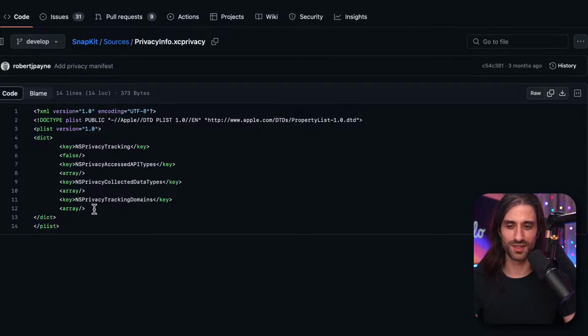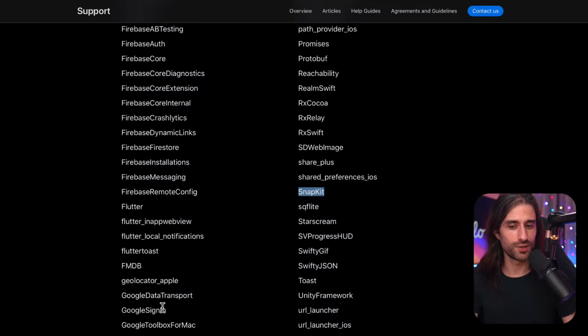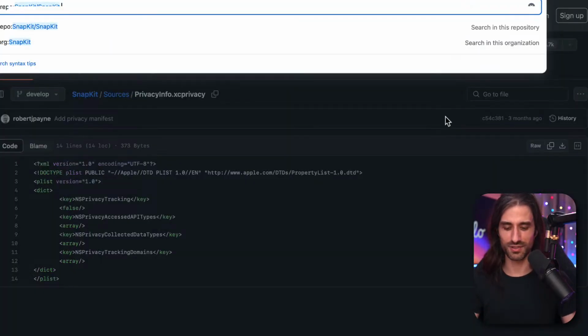But it's interesting to see that now they have to say it, and it definitely shows that Apple made that list by picking the biggest SDKs and saying, okay, let's focus on them to begin with. But I think the main criterion wasn't whether these SDKs are doing something fishy. Seeing an SDK included in this list is not a presumption of guilt, not at all. It's just that they are the most popular ones. And let's see what SD Web Image has to say.